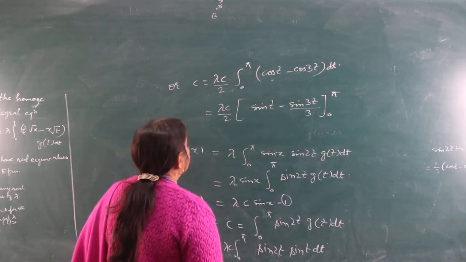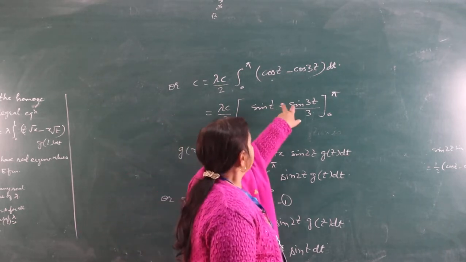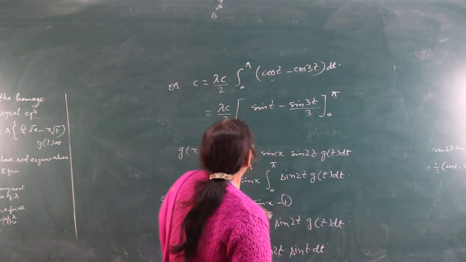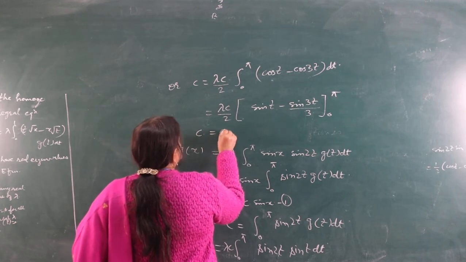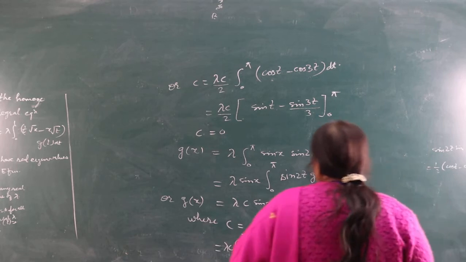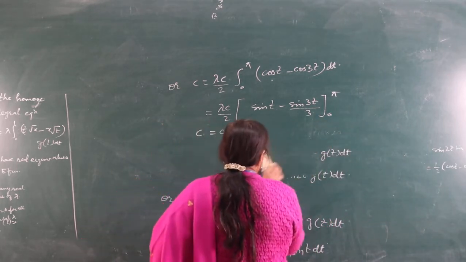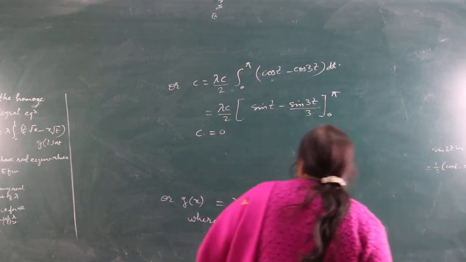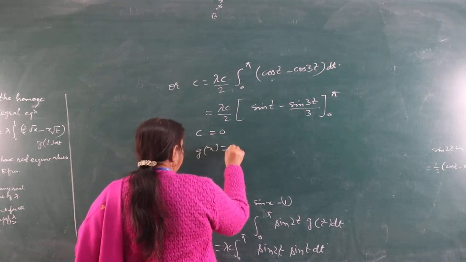So c is equal to 0 because sin 0 is 0, sin π is 0, therefore this will be 0. So c = 0. When c is equal to 0, then g(x) is also 0.